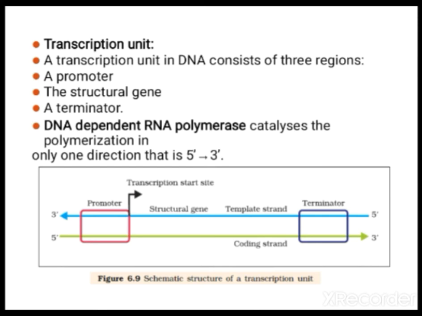If the template strand has A, the coding strand will have T. If the template strand has T, the coding strand will have A. If C, here G; if G, here C. But in RNA you have to remember to write only U instead of thymine. So if the template strand has A, RNA will have U. Only in that place there will be a difference; in the other nitrogenous bases it will resemble. So you should remember, children.